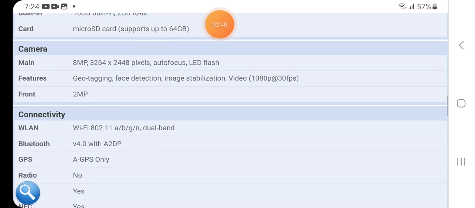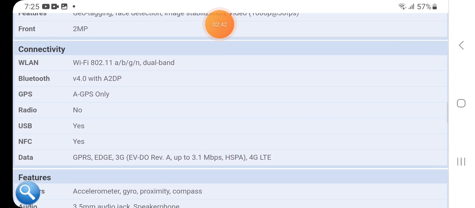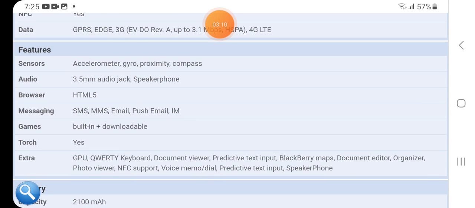The front camera is 2 megapixel. For connectivity, it has WLAN Wi-Fi 802.11 a/b/g/n dual band, Bluetooth v4.0 with A2DP, and GPS with A-GPS. This variant does not support FM radio. It has USB, NFC, and data via GPRS, Edge, 3G and 4G LTE.